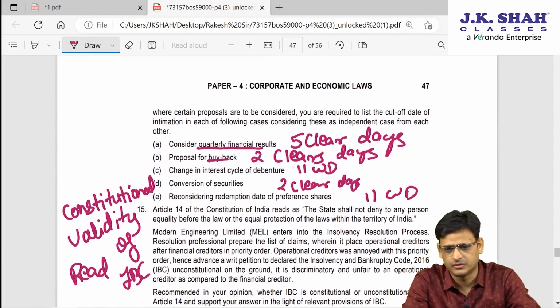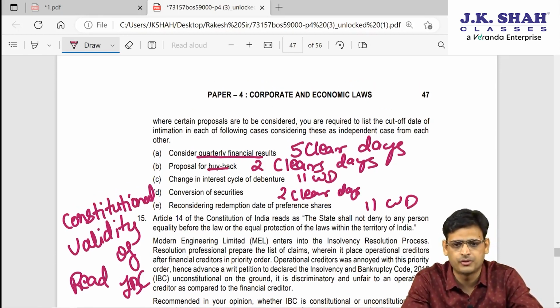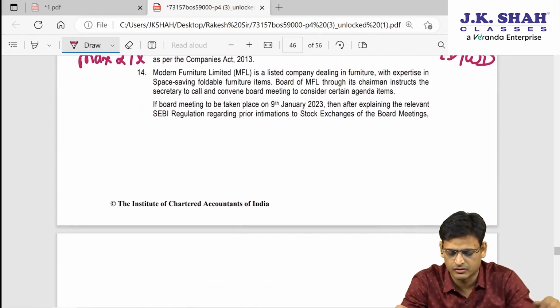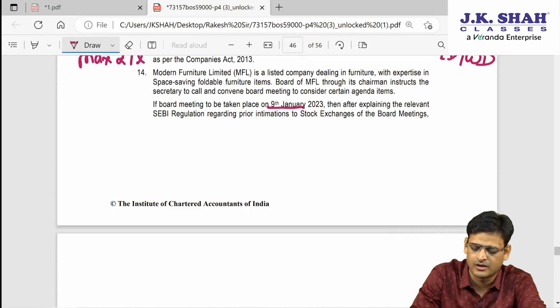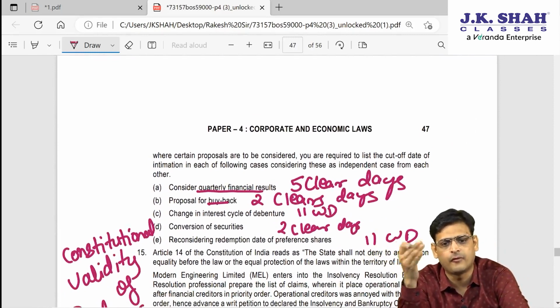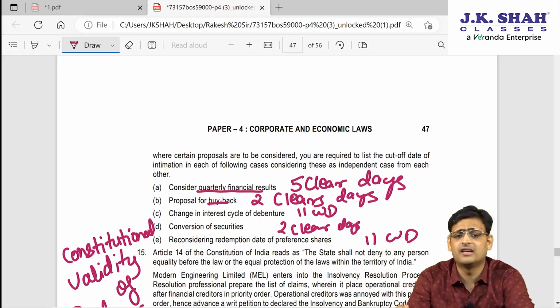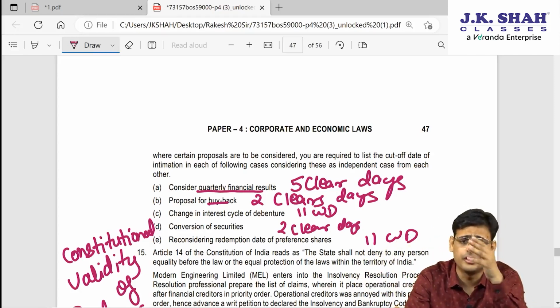When you have gone through the question, you must have realized this question is from SEBI LODR, and under SEBI LODR I have given you the time limit, like before how many days you have to inform the stock exchange regarding the board meeting which you are going to conduct. In this question, the board meeting is to be held on 9th January. For quarterly financial results you have to inform 5 clear days before, for buyback 2 clear days before, for debentures 11 working days before, like that. So from that 9th January you have to reduce those many days.